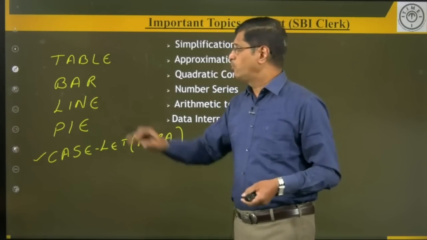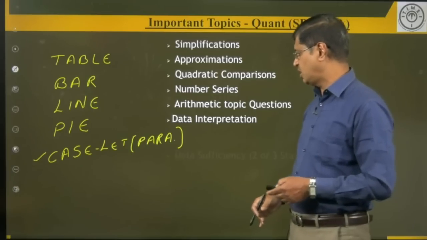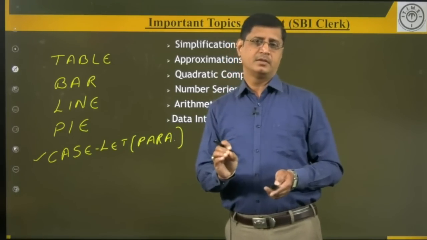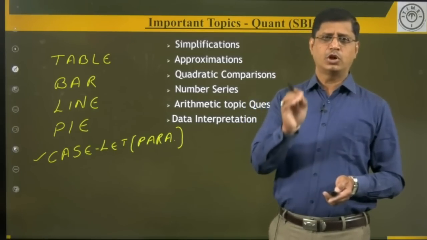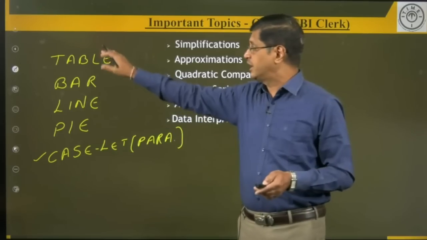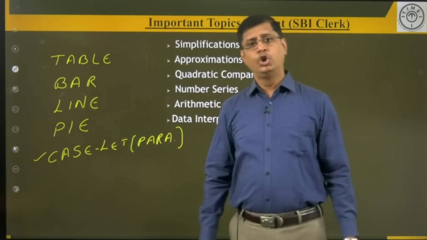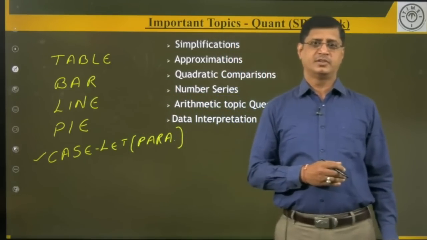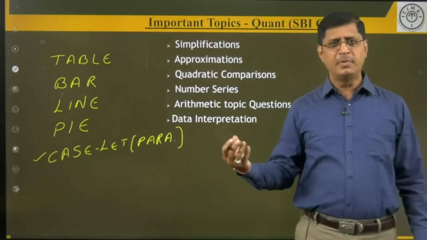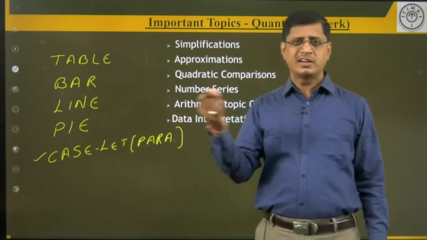And one more point: before you attempt data interpretation, I will give you a few suggestions. First, read the title and the directions. Without reading the directions and title of the data, please don't attempt any question. Second point, make a note of the units of measurement. What are the units of measurement? Rupees, dollar, million, billion, trillion, and whatever, for example, weights given in kgs, quintals, tons.